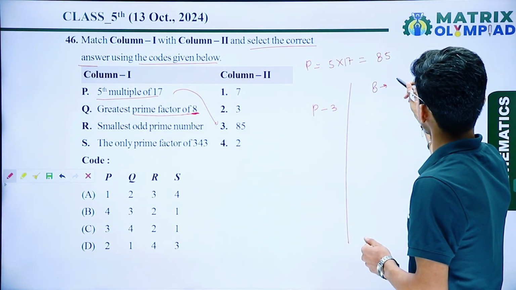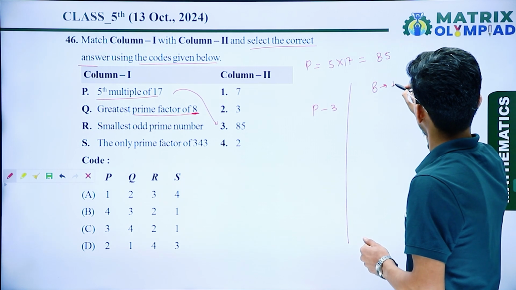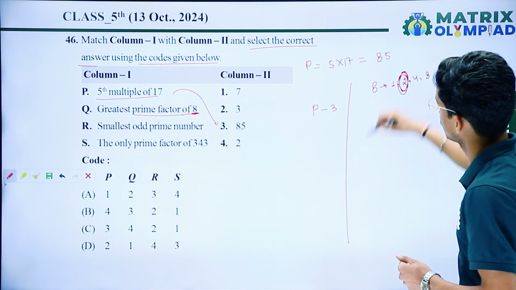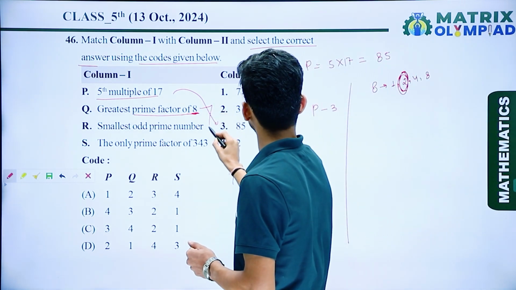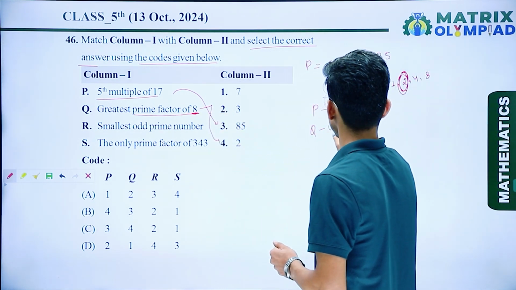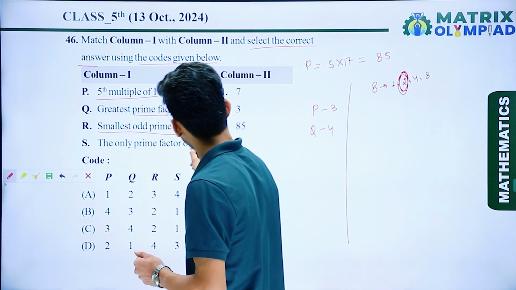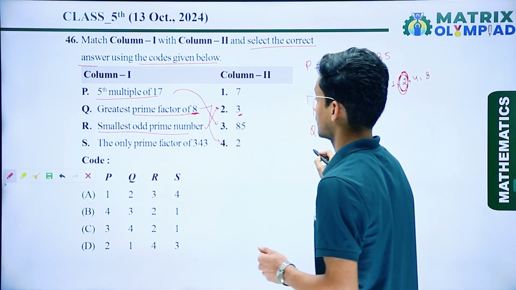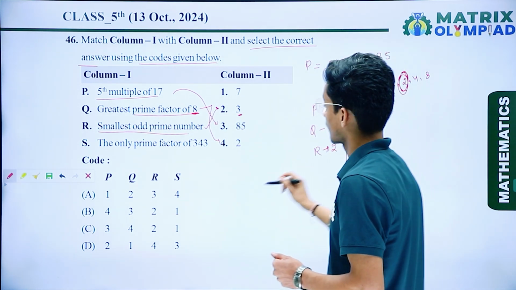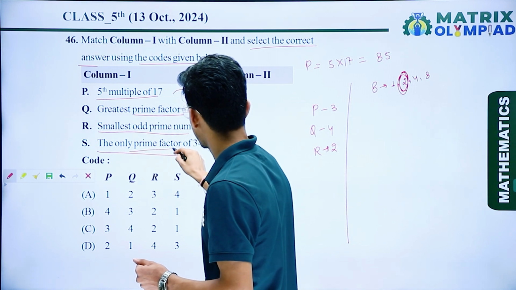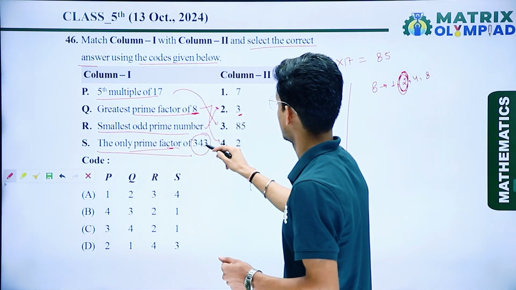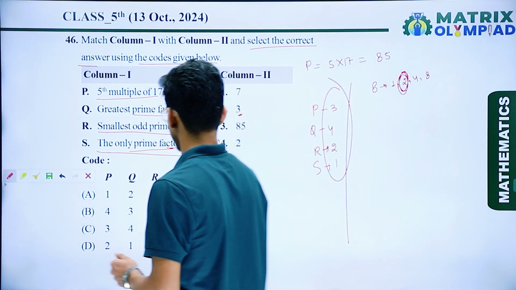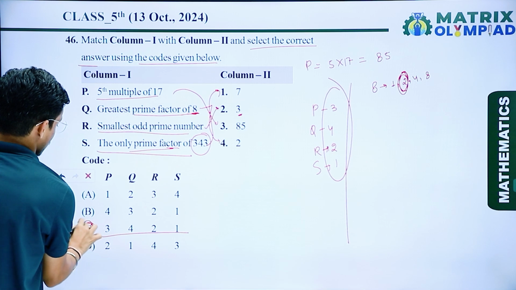That is 1, 2, 4, 8. And the greatest prime factor, that is 2. So I can say that Q is connected to 4. If I talk about the third one, the smallest odd prime number, the smallest odd prime number is 3. So I can say that R is connected to the second one. And the only prime factor of 343, that is 7. So S is connected to 1. So 3421. Here option number C is the correct answer.